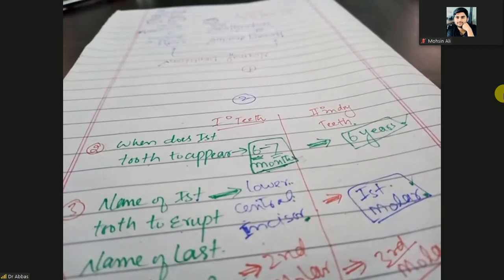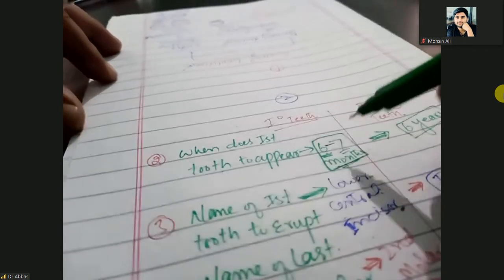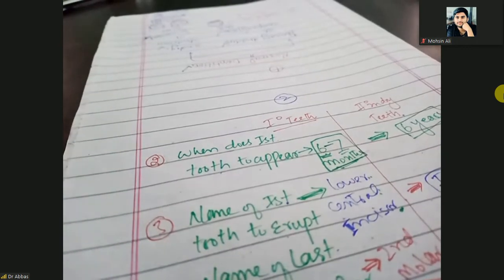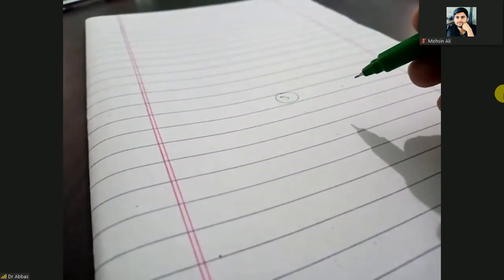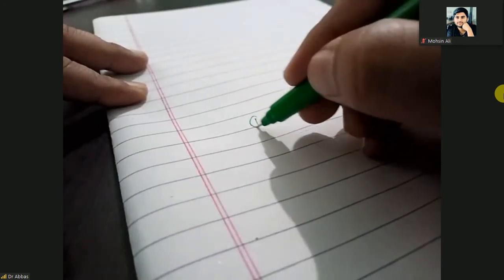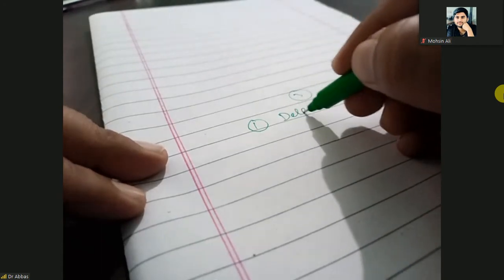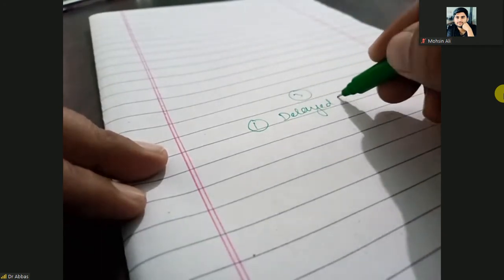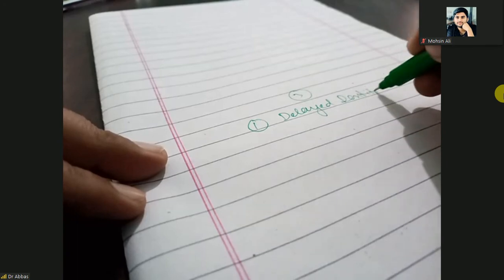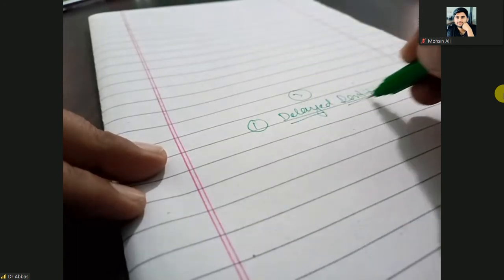But sometimes the tooth will not appear in 6 to 7 months. So what will you call it? You call it delayed dentation. So here the actual topic is the abnormalities of the dentation, and the first abnormality is delayed dentation. It means the first tooth appears late. How much delay?